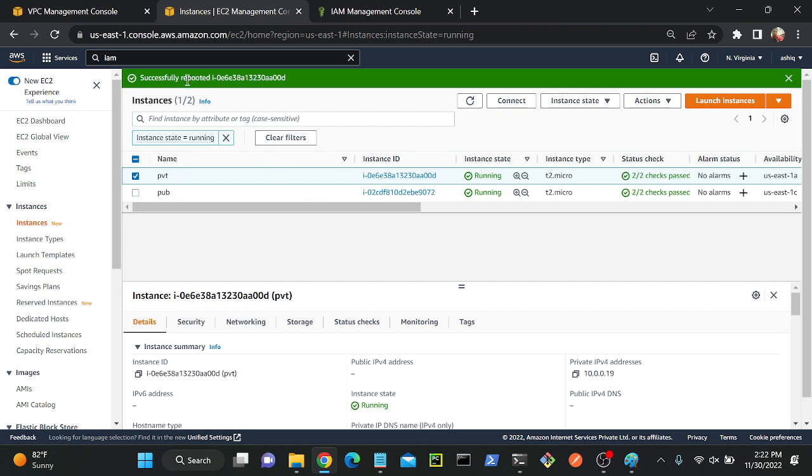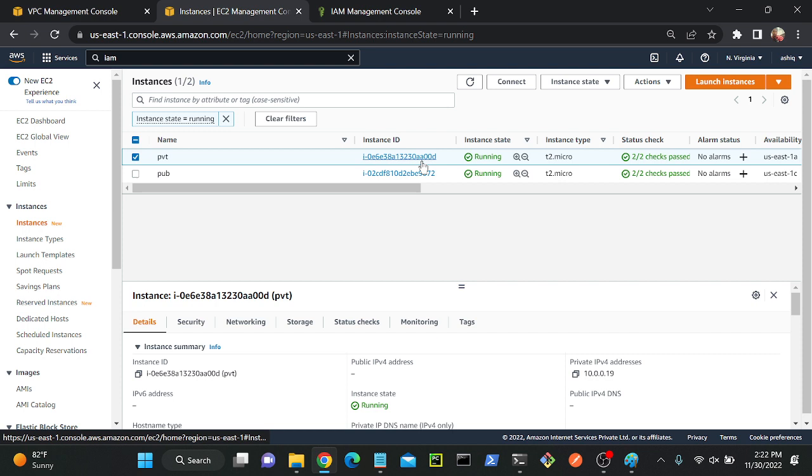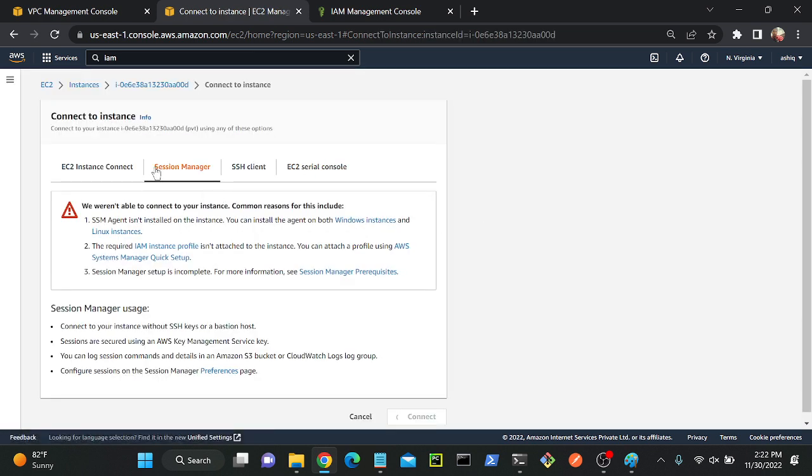So now it started rebooting. It will take 1 to 2 minutes to reboot. Then we'll try to connect our session manager. See, this is my private instance. You can see that I don't have any public IP address. I cannot connect this instance directly, but I'll try to connect by using session manager. So let's wait. Once it comes up, we'll be able to find the connect option over here. Then we can try to connect our server without any other interception. So let's wait.